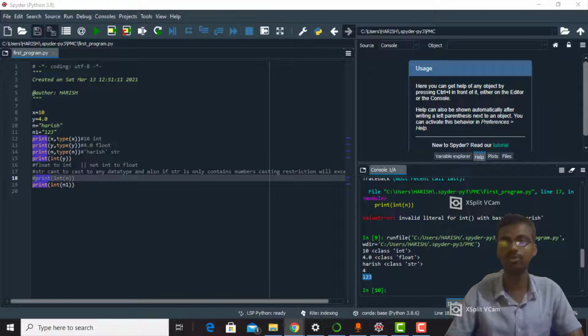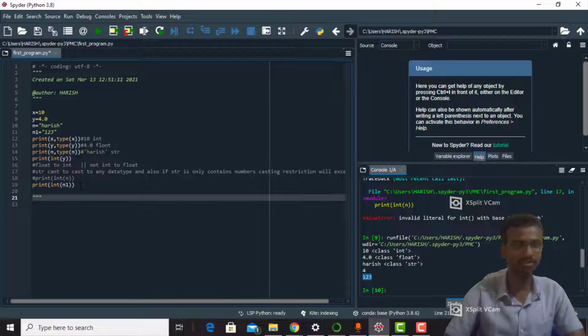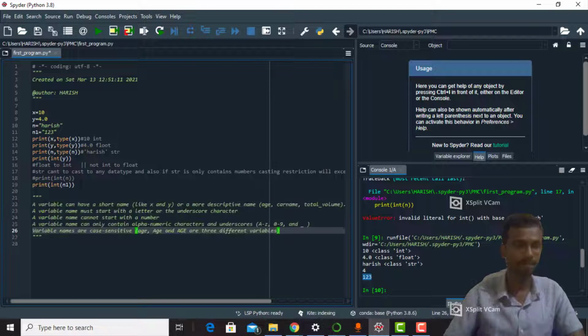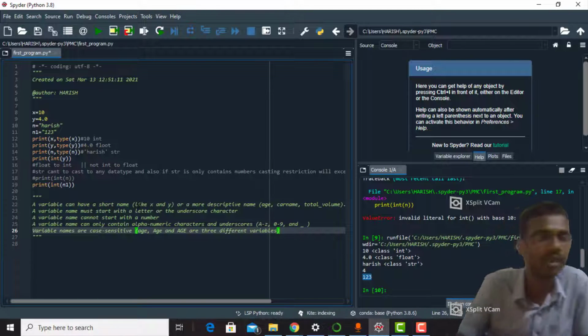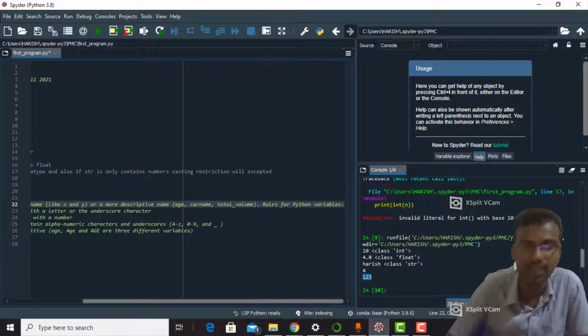Now coming to the variable name restrictions. I wrote everything under comments. A variable can have a short name like x and y, or a more descriptive name: age, carname, total_volume.